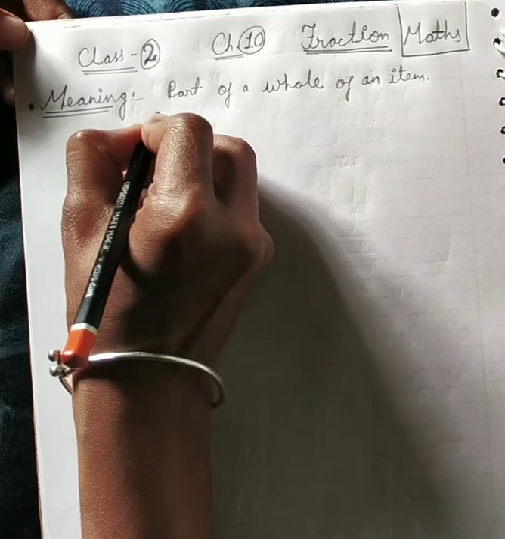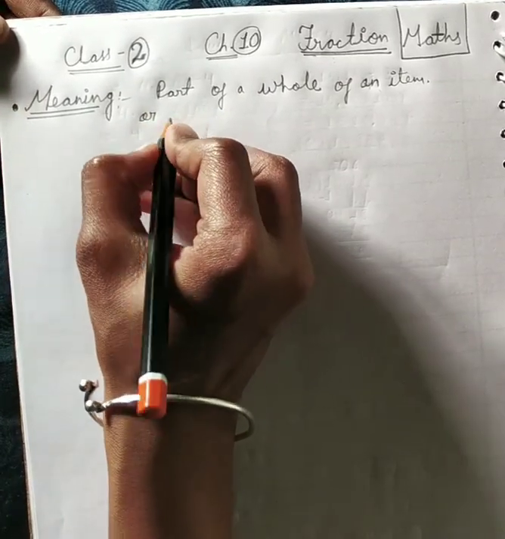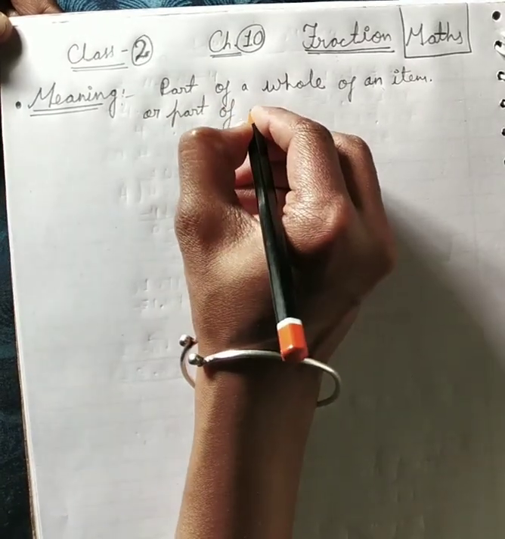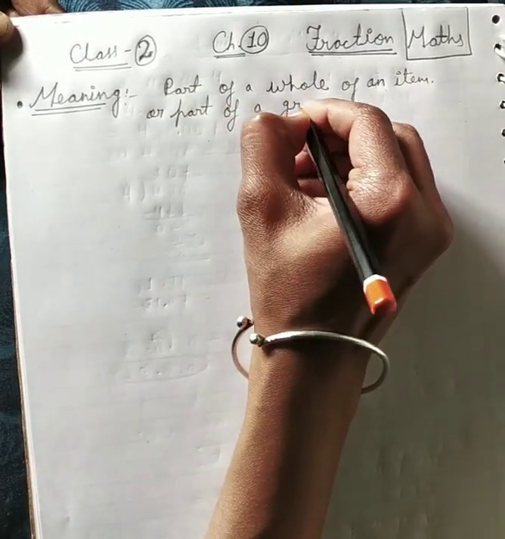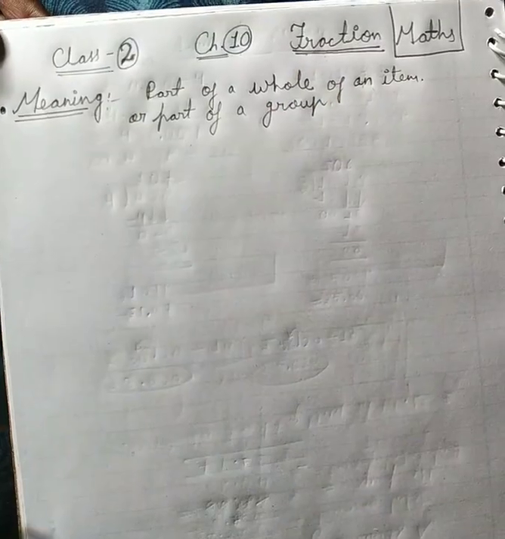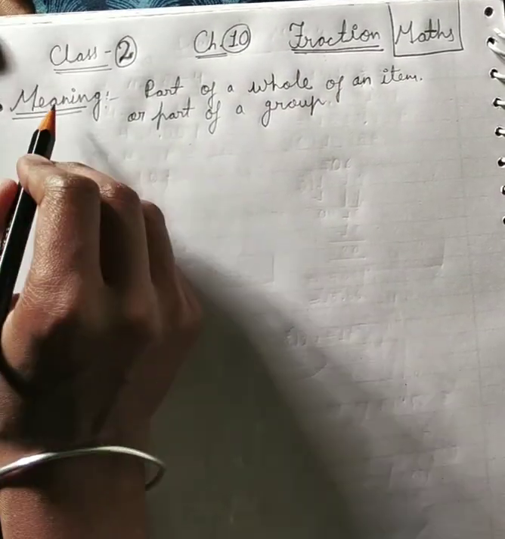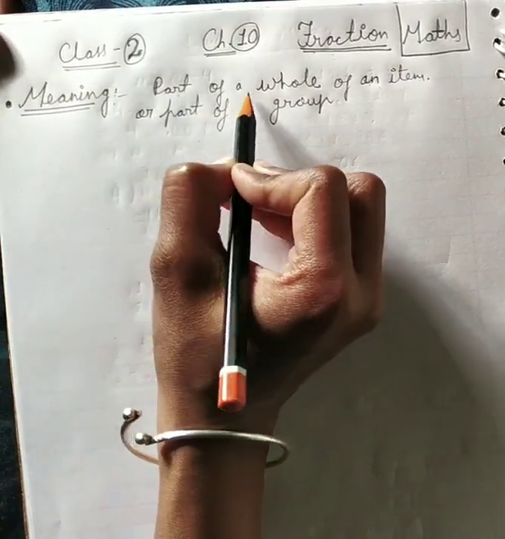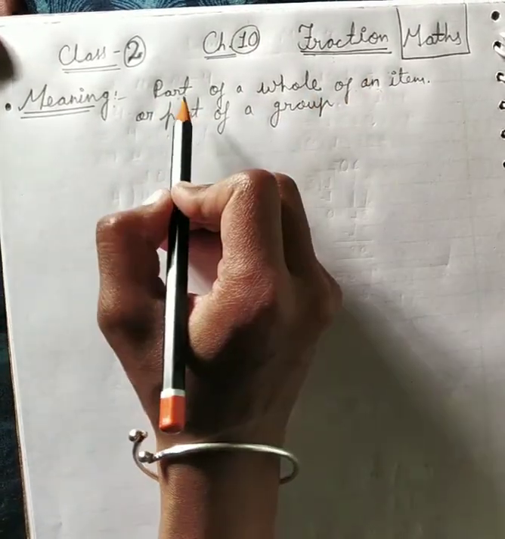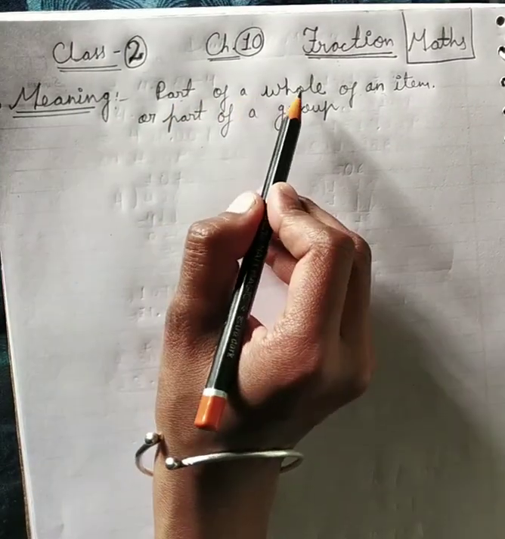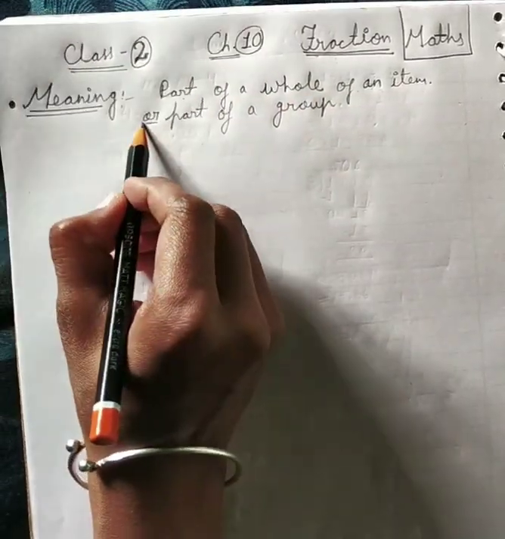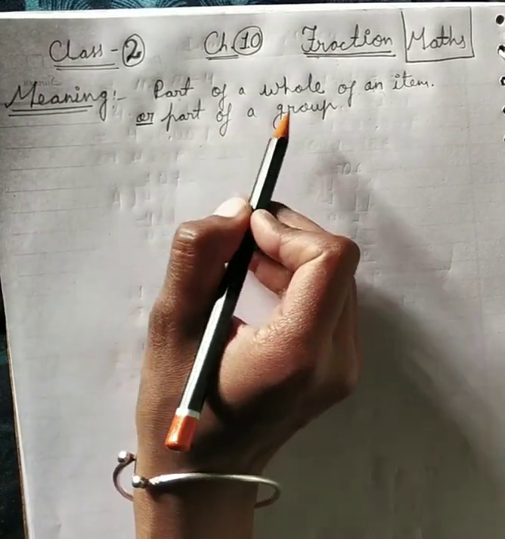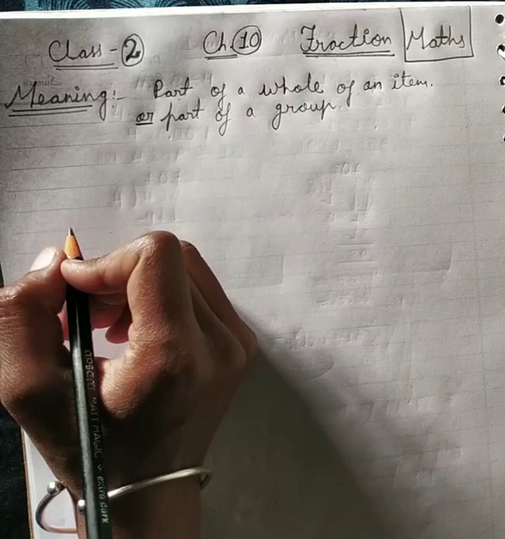And we can also say part of a group, part of a particular group, known as fraction. What is fraction? Children, fraction means part of a whole of an item. I repeat again, part of a whole of an item, or part of a group, known as fraction.